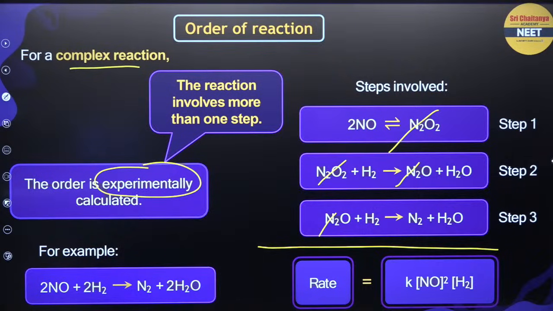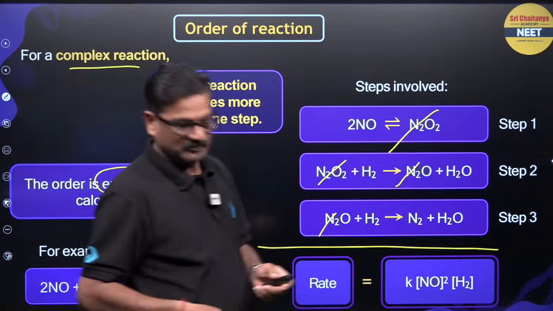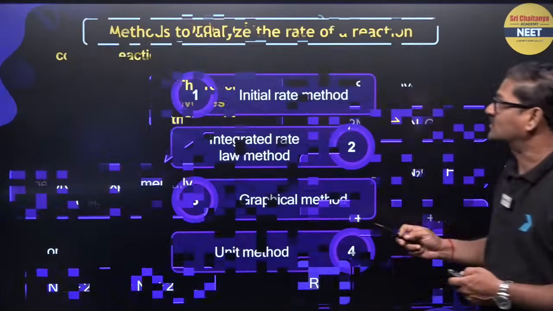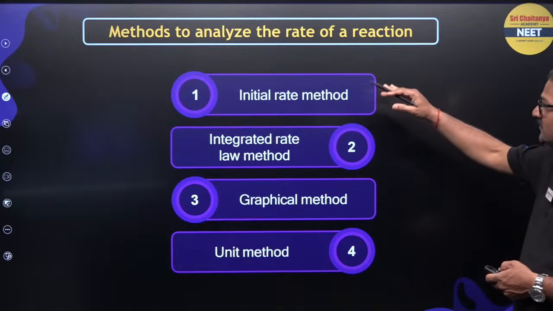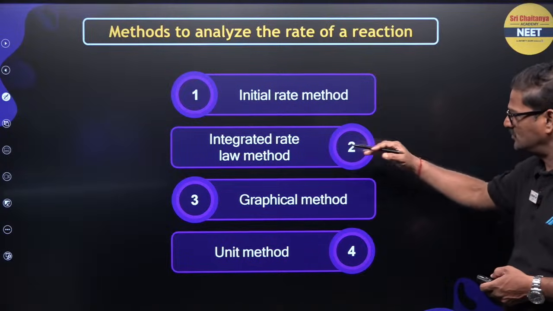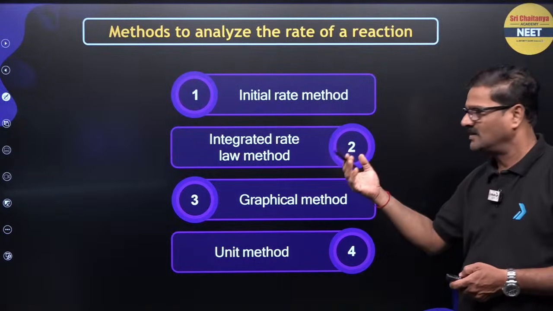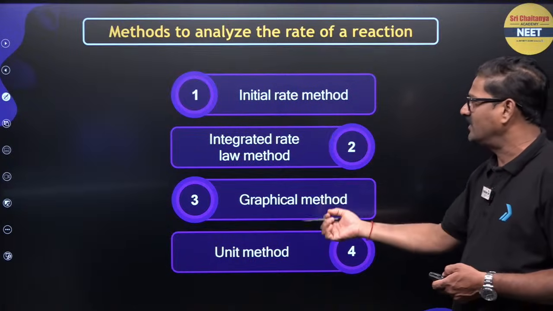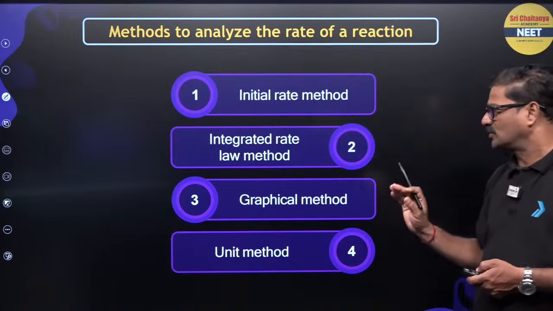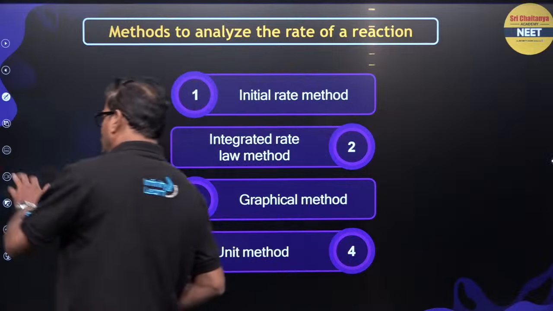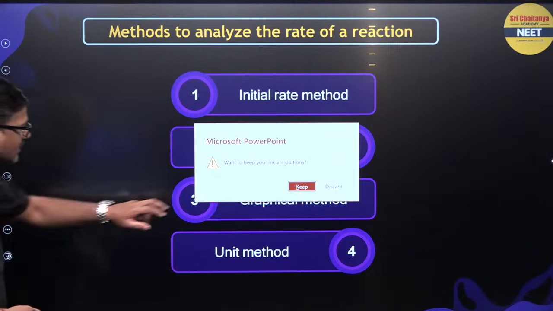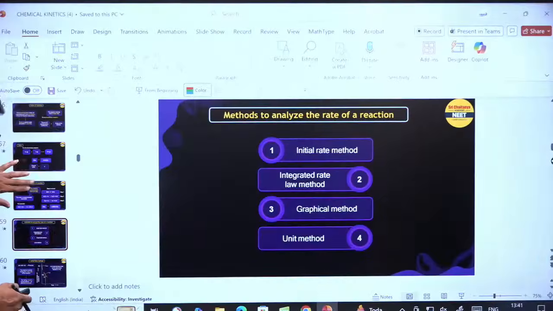Now moving ahead, here are the methods to analyze the rate of reaction. There are 4 methods, and let us see the various methods. So before that, let us talk about the integrated rate expression directly. We can save time too, because it takes some time.